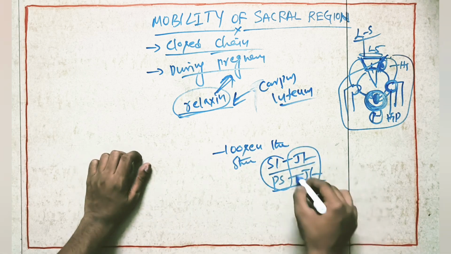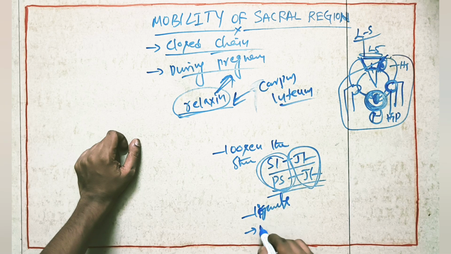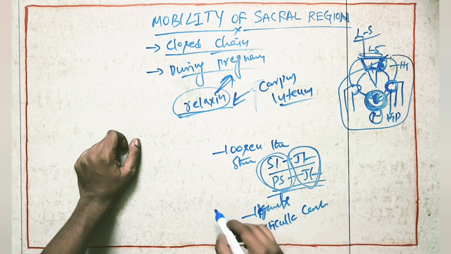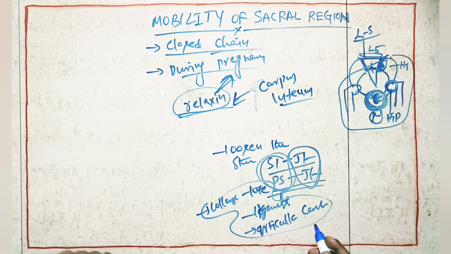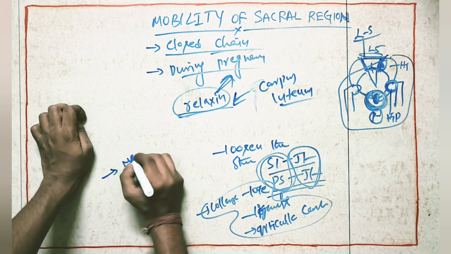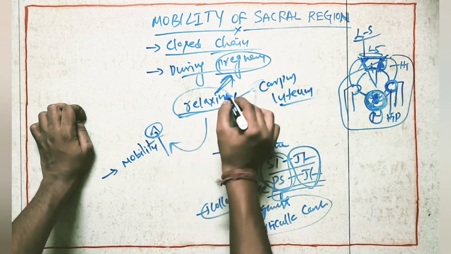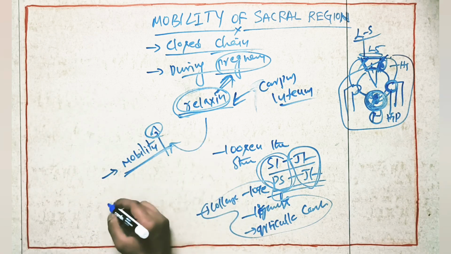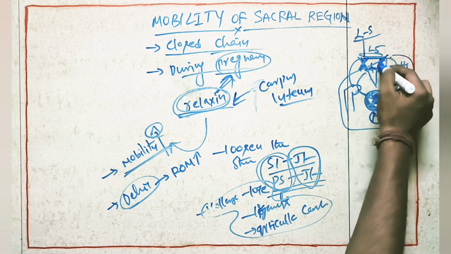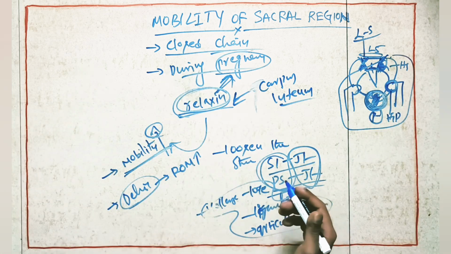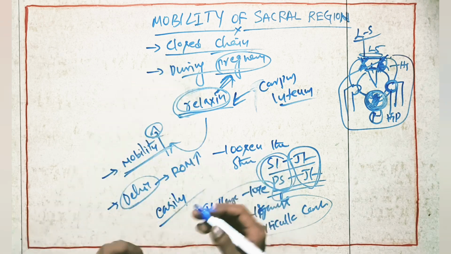Because the structures are loosened, the ligaments will become loose. At the same time the articular cartilages will become loose, and collagen will become loose. Because of all these changes inside the SI joint and pubic symphysis joint, the mobility will be more in these joints during pregnancy, because of the relaxin hormone. If the mobility is more, when the baby is delivering, more ROM will happen at the SI joint and pubic symphysis joint, allowing the baby to come out easily. So this is about the mobility of the sacral region.